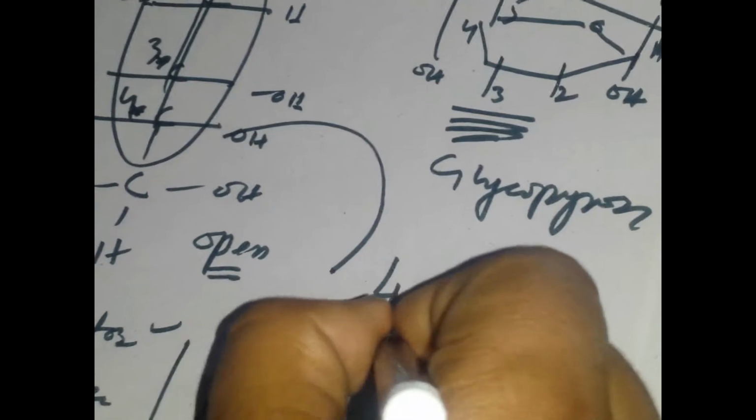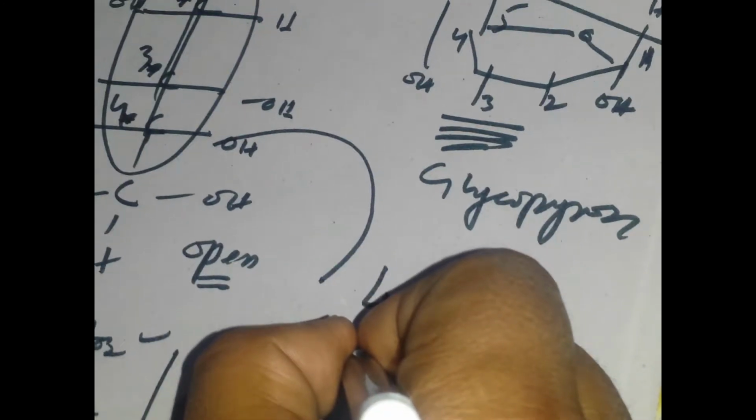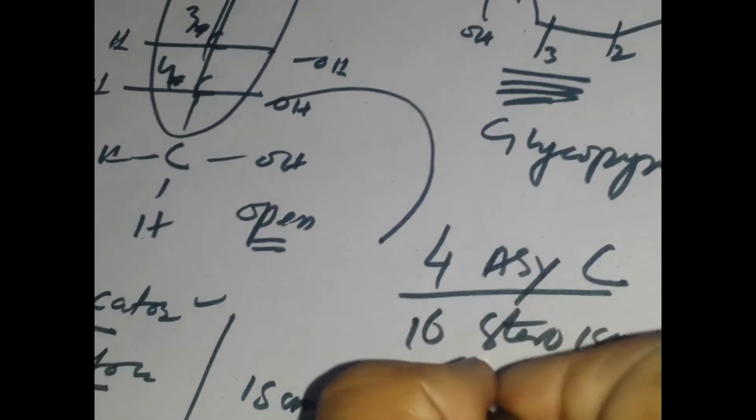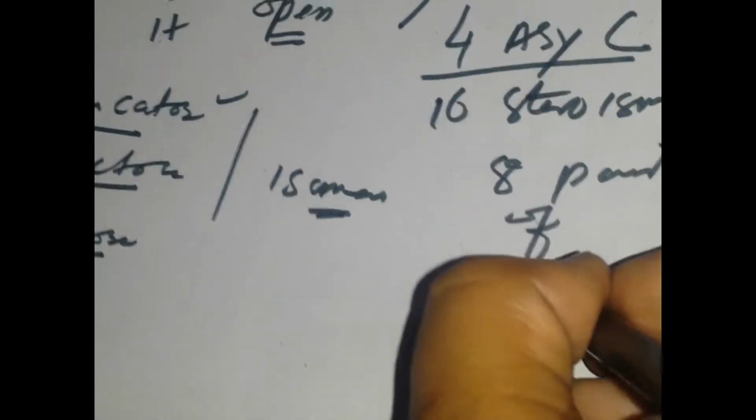Let me explain the structure of a typical glucose. It's very important. They put a star, like 1, 2, 3, 1, 2, 3, 4. These four you call asymmetric carbons. So there are almost 16 stereoisomers, and they have 8 pairs of enantiomers. I will explain. The asymmetric carbon, or chiral carbon,